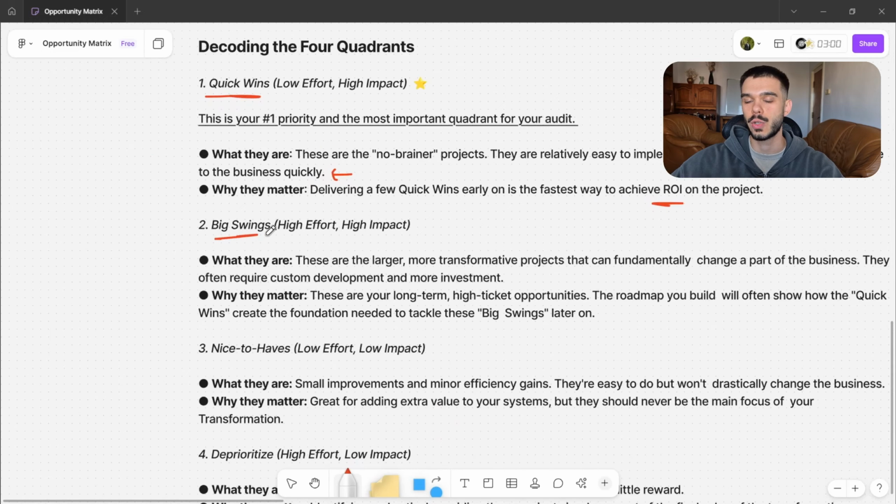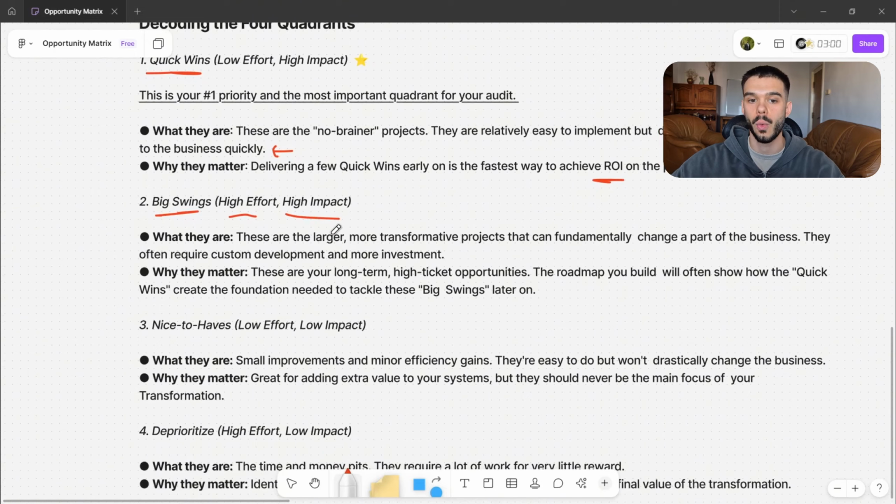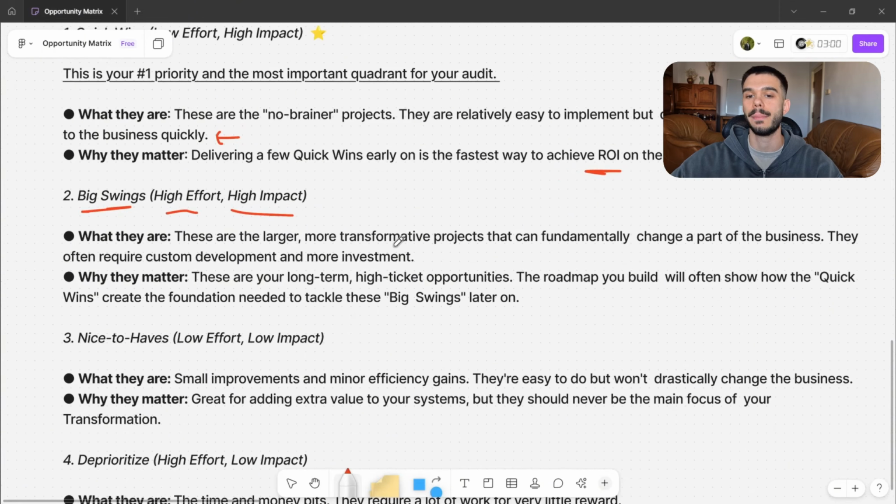Then we have the big swings quadrant, which is basically high effort, high impact projects. These are the longer, more transformative projects that can fundamentally change a part of the business. They often require custom development and more investment. So these are going to be the projects that take more time, and we are going to have a broader timeline for them. Why do they matter? Because these are your long-term, high-ticket opportunities. The roadmap you build will often show how the quick wins create the foundation needed to tackle these big swings later on.